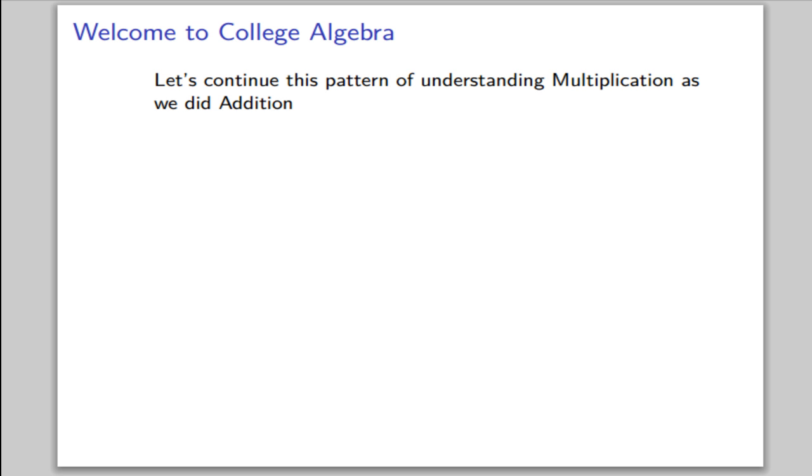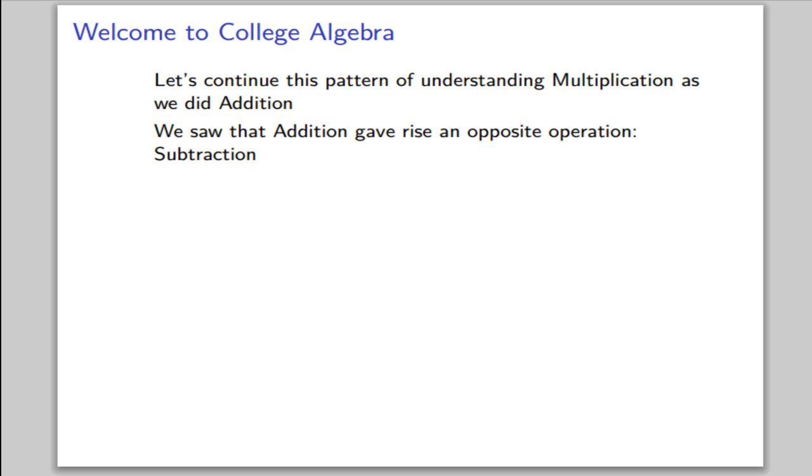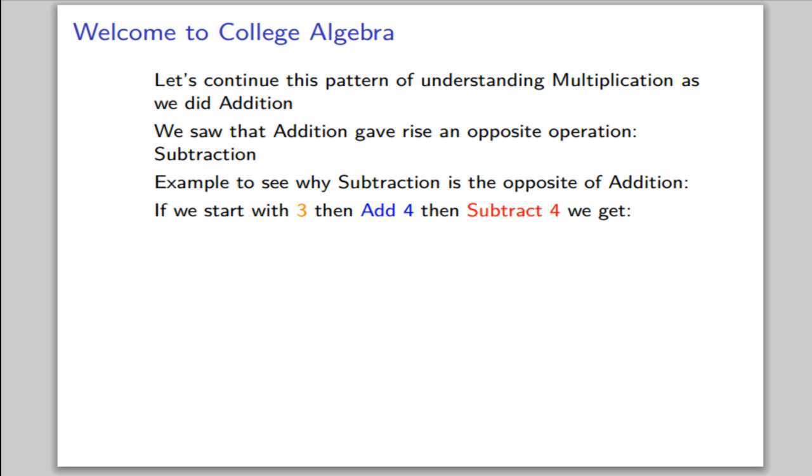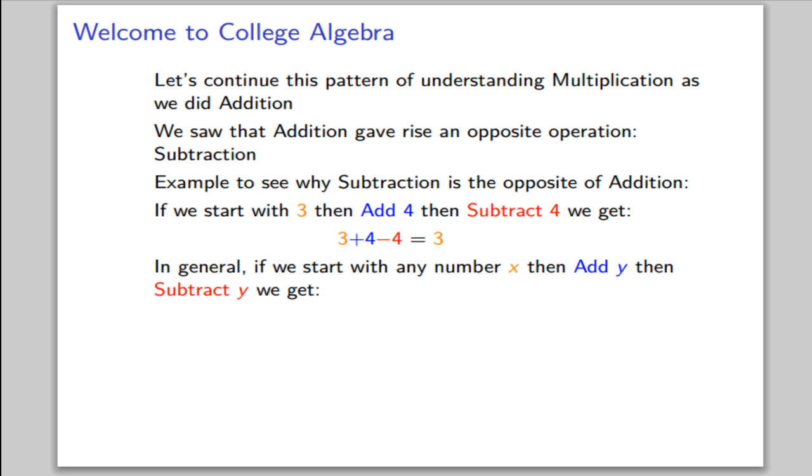Now, let's continue this pattern of understanding multiplication as we did addition. We saw for addition that it gave rise to an opposite operation, which we called subtraction. As an example, to see why subtraction is the opposite of addition, if we start with 3 and then add 4 and then subtract 4, we get 3 plus 4 minus 4, which is just back to where we started at 3. And in general, if we start with any number x and then add y and then subtract y, we get x plus y minus y, which is just x. These two operations undo each other.